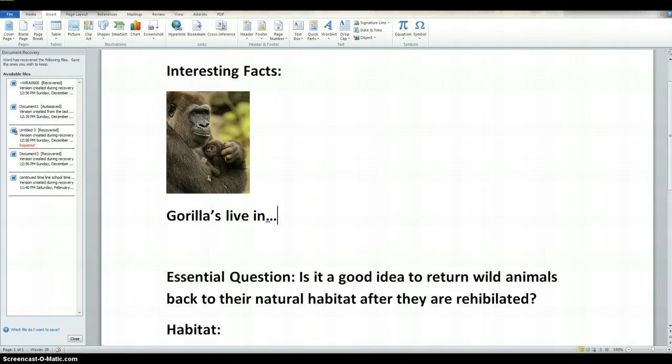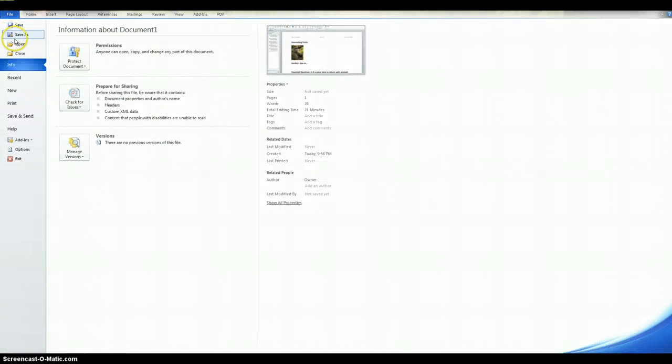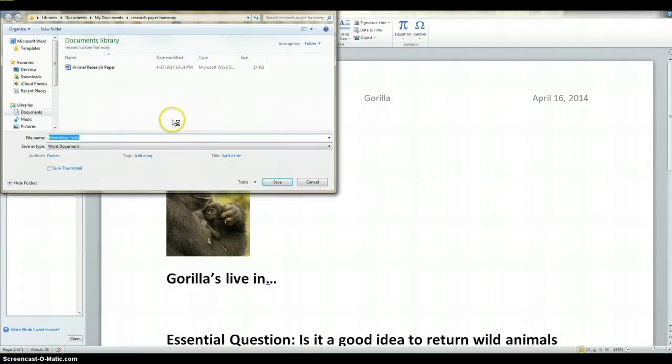Now, if you notice up here, I have not named this page, and I need to do so. So again, I can copy off my header and go to File, to Save As. I want to make sure it's under my animal research paper, and you all need to put it under your X drive, under Campbell's Resources.